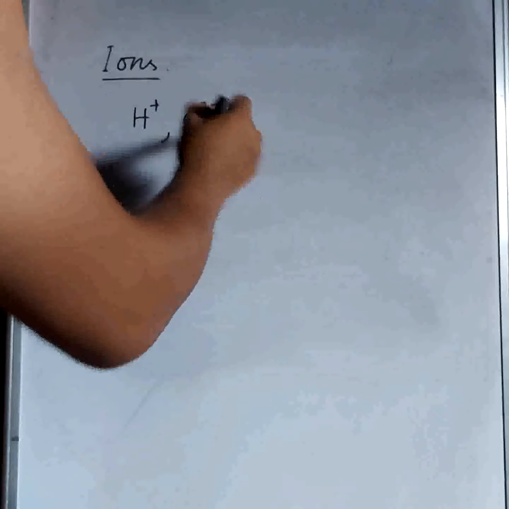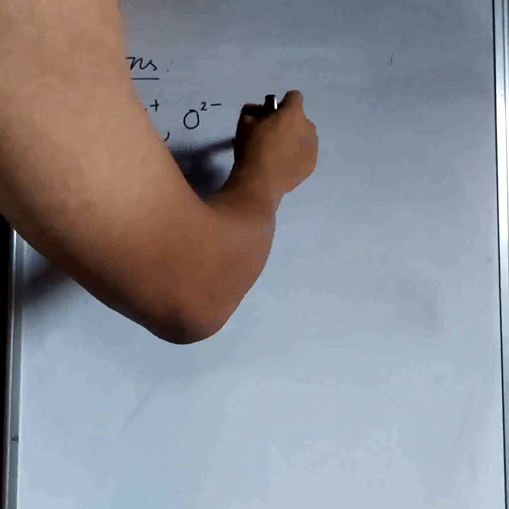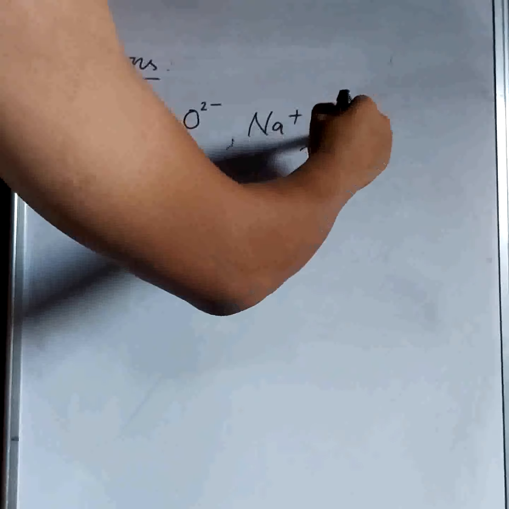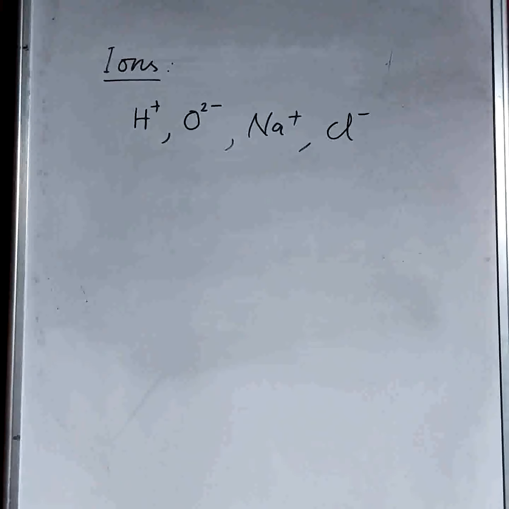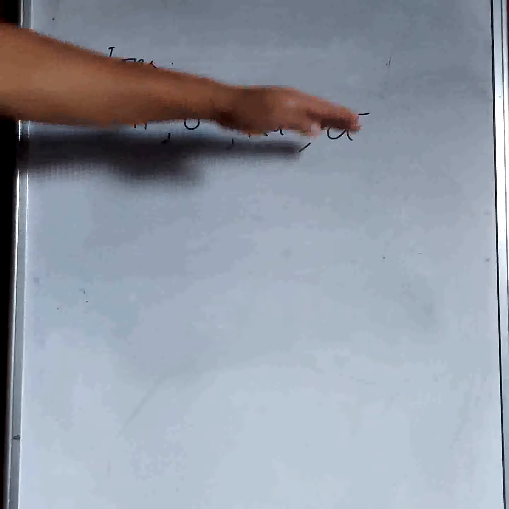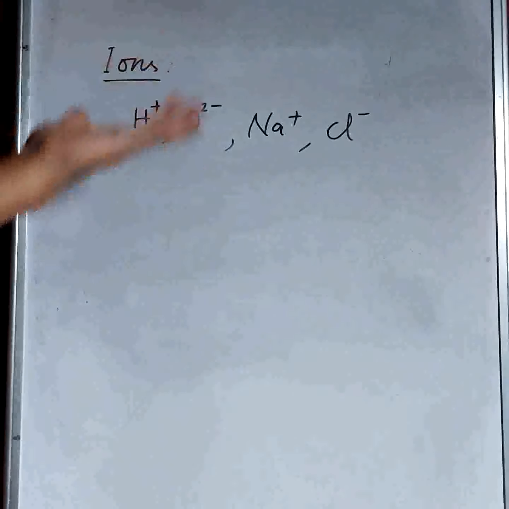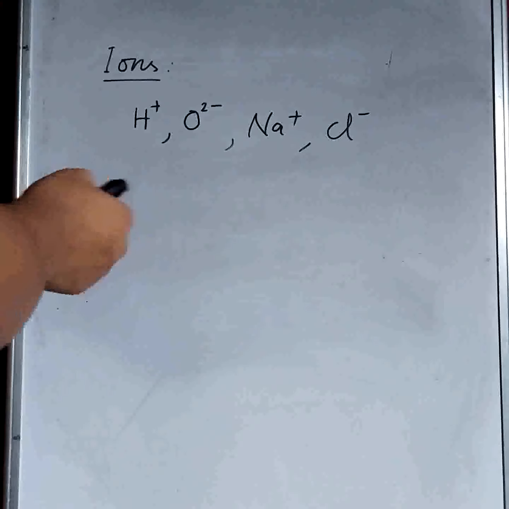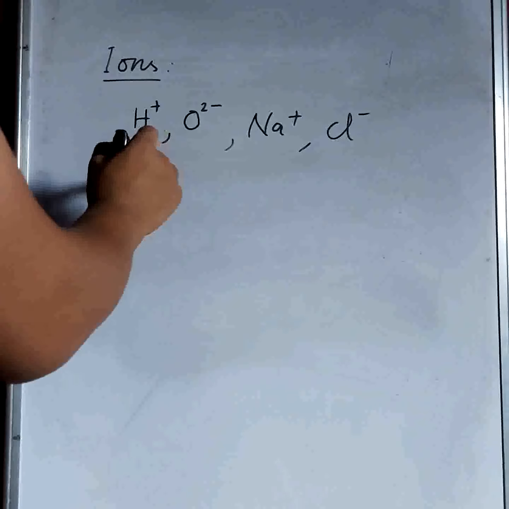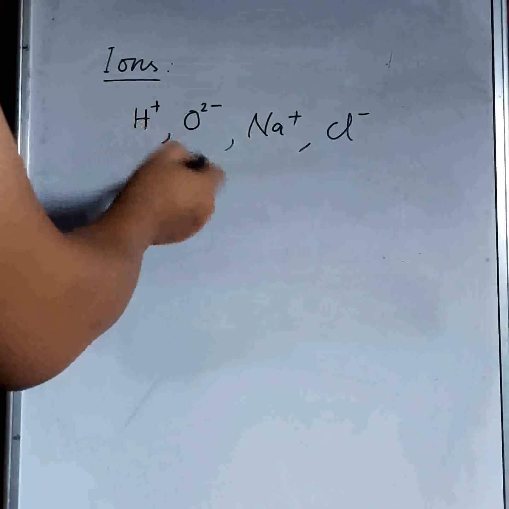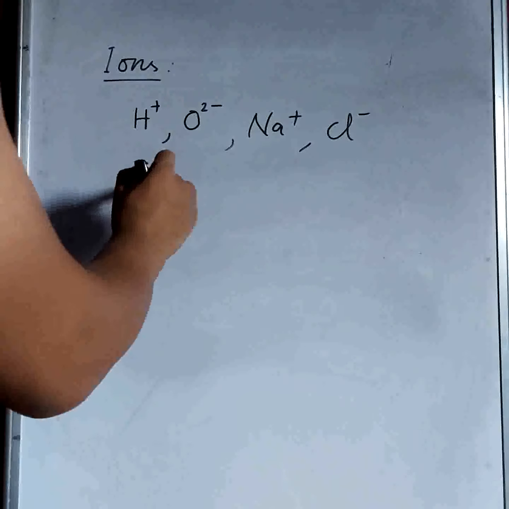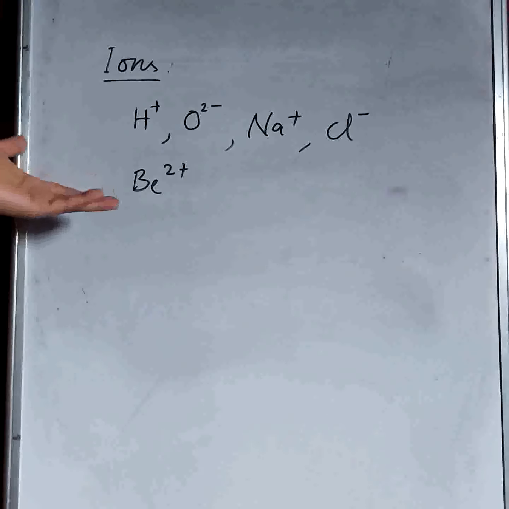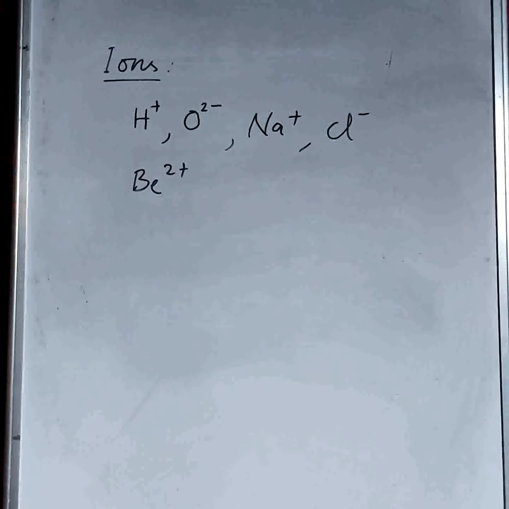For example, sodium, we write this as the sodium ion. Or chlorine, we write the chlorine ion this way, with one negative. That means it has one electron more. This sodium has lost one electron. And for example, the best example, beryllium. Suppose beryllium can have 2 plus also. We can have more charges also for different atoms depending on their electronic configuration.